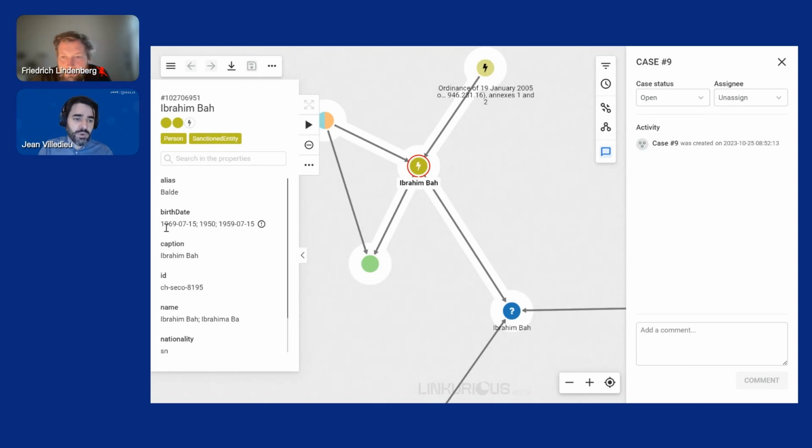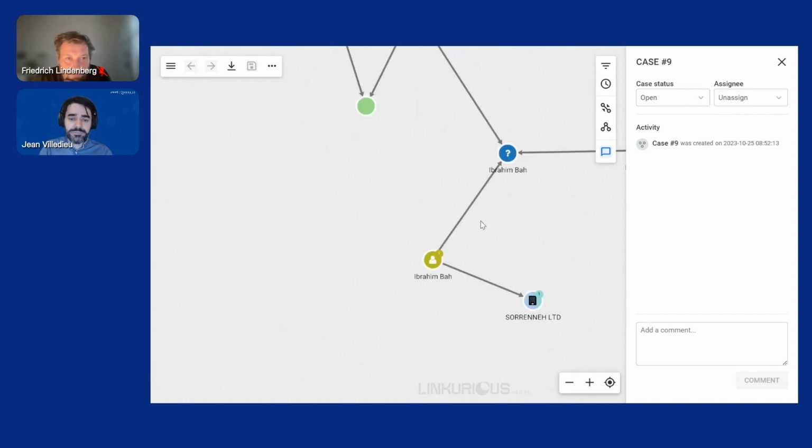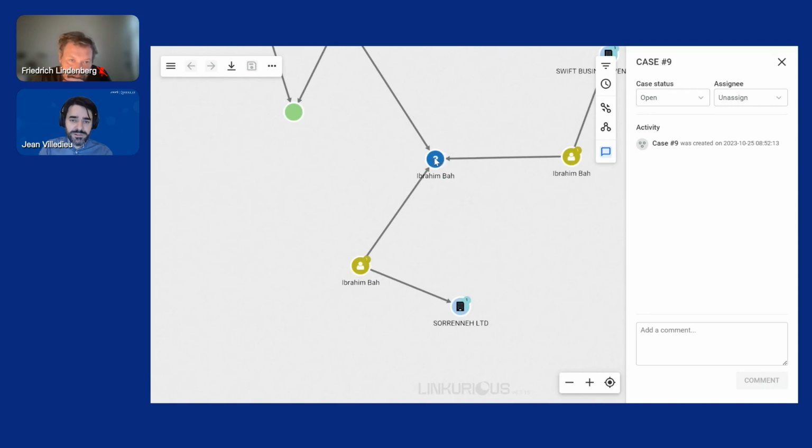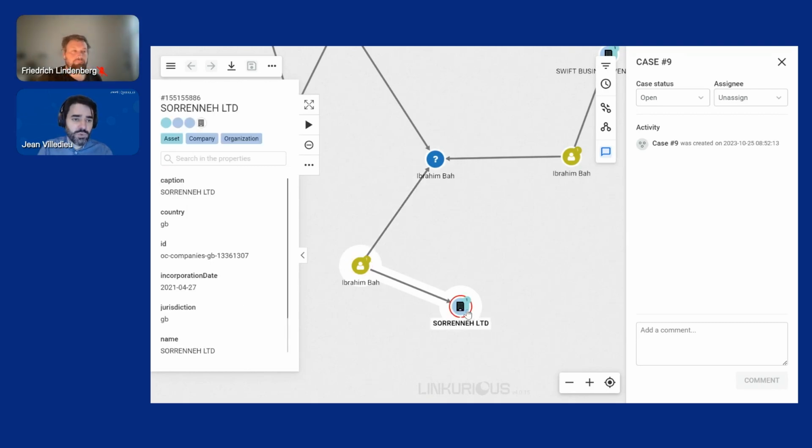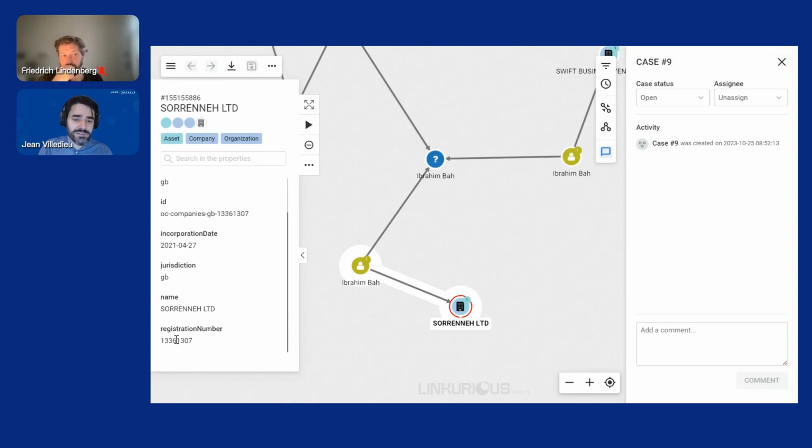We can see that he was born in 1969. And somehow this person seems to be connected to another Ibrahim Ba, who shares pretty much the same birth date and seems to control a company called Sovereign Ltd, based in the UK, incorporated fairly recently, I guess in 2021, and with this registration number. So with alerts, we can, in a very proactive way, look at the data and try and identify potential risks.